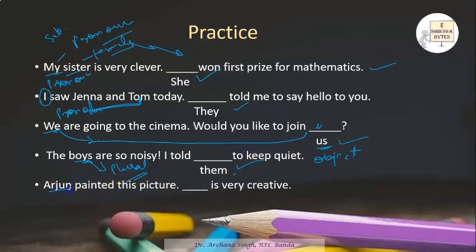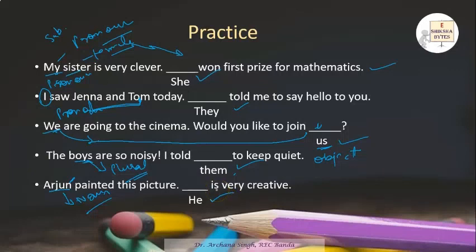Next is, Arjun painted this picture. Now Arjun is the name of a boy. This is a noun. And to replace a noun, for a boy, again, dash is very creative. So again, this is the beginning of a sentence, and we have already referred to the name of a person here. Instead of using Arjun, we should use a pronoun, and that should be the singular subjective case, that is he.